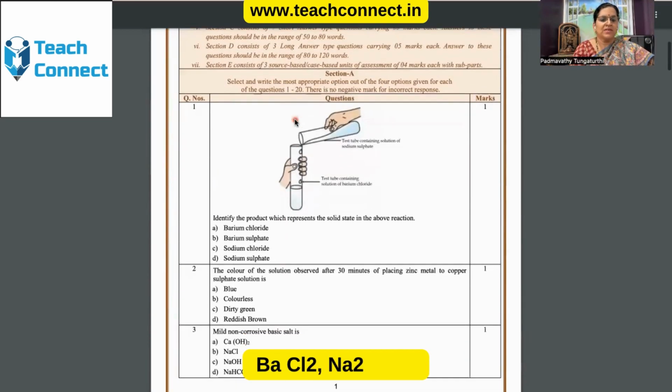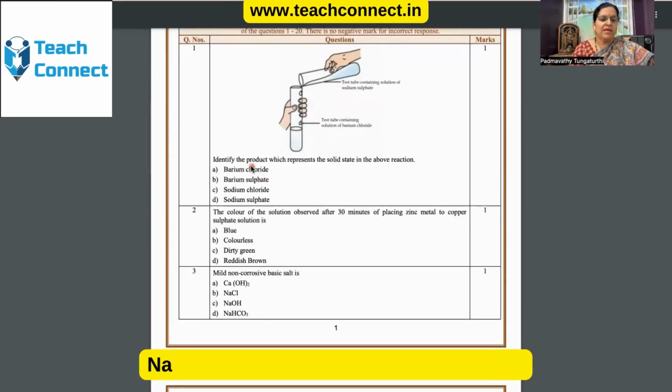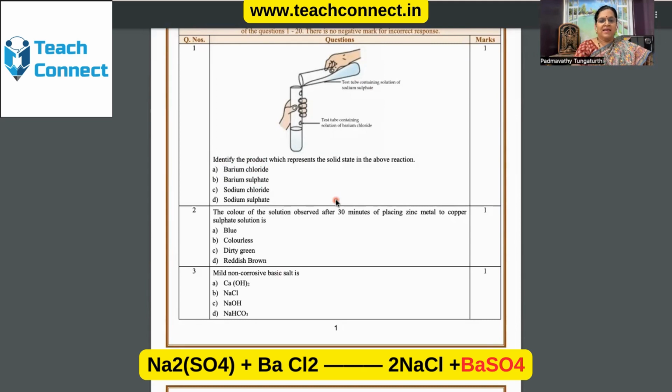Now, this is the first question. We see that there are 2 test tubes over here. One is a test tube containing barium chloride. Another one is a test tube containing sodium sulfate. Identify the product which represents the solid state in the above reaction. Looking at the question, children shouldn't jump to the conclusion that it is barium sulfate. Of course, students have previous knowledge that sodium chloride and barium sulfate are the products formed.